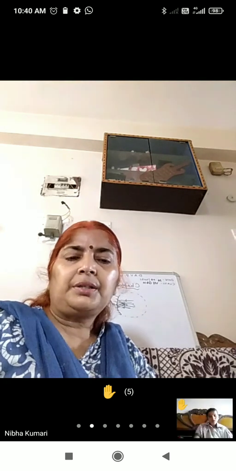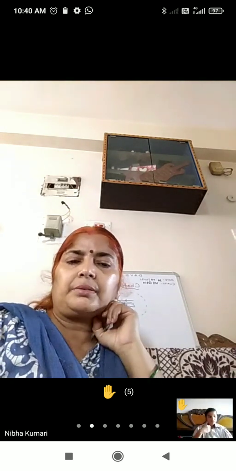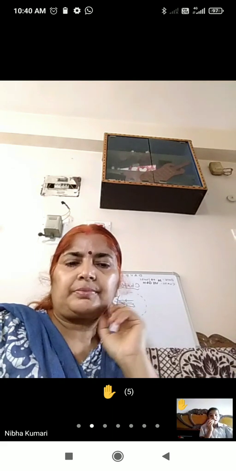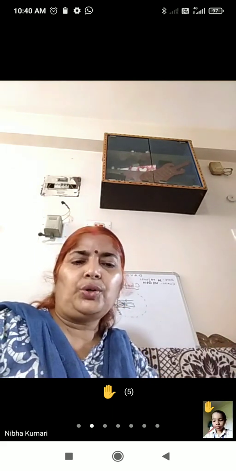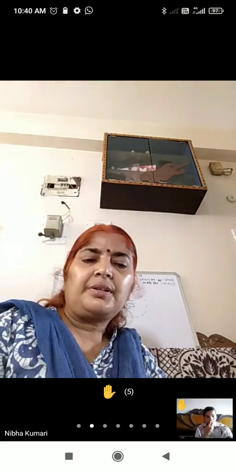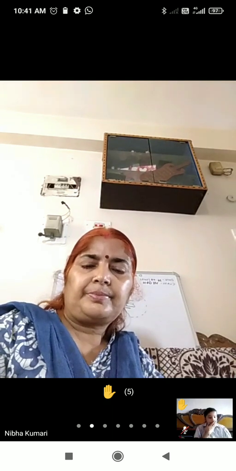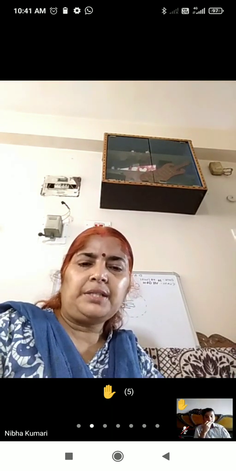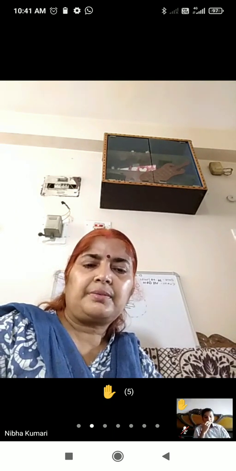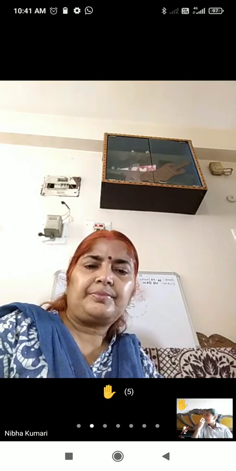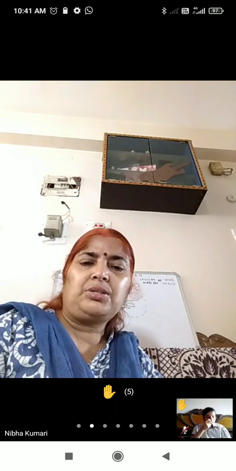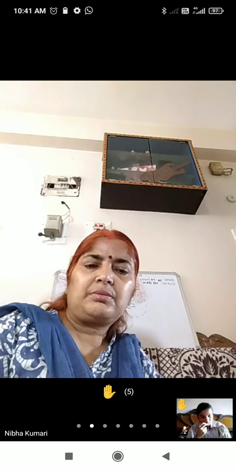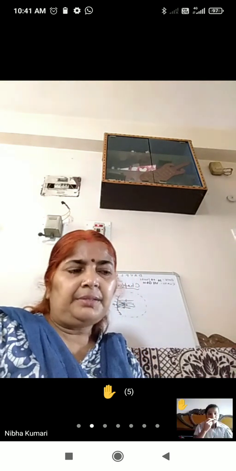Now, who can say the use of convex mirror? Next student. What is the use of convex mirror? Convex mirror is used to see the rear view.